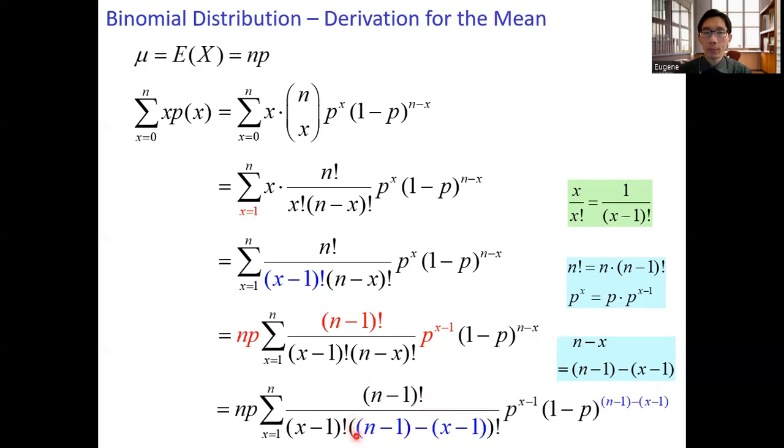So in the denominator, we have n minus 1 minus x minus 1 factorial. And the last term, the exponent, becomes n minus 1 minus x minus 1. We are going to show that the expression in the summation is in fact a binomial PMF.